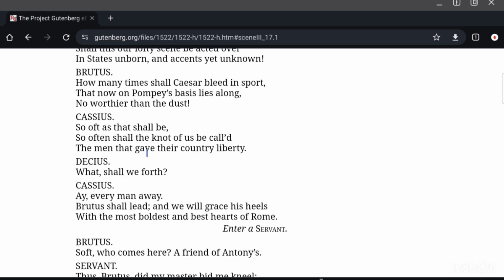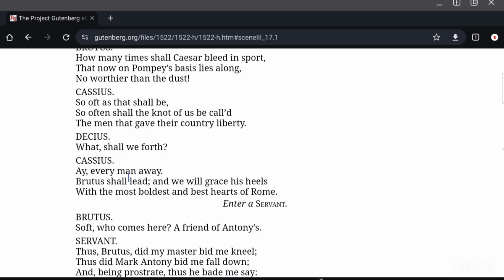Cassius: So oft as that shall be, so often shall the knot of us be called the men that gave their country liberty. So whenever this brave act of ours is performed on stage, people will thank us, and they will call us heroes, and they will say that we were the men that gave their country liberty. The coming generations will thank the conspirators.